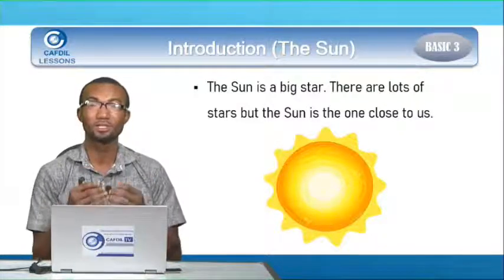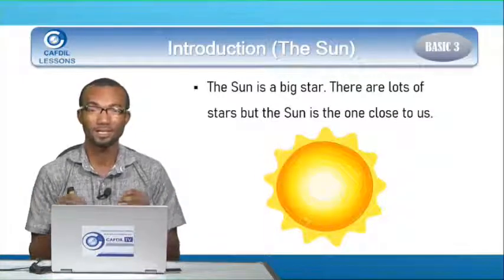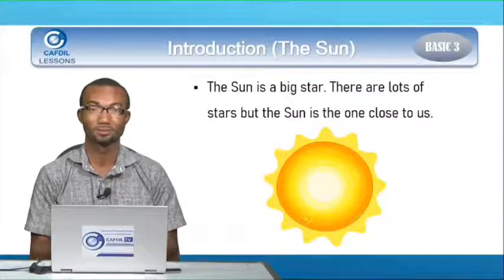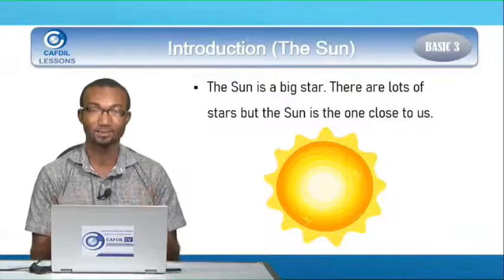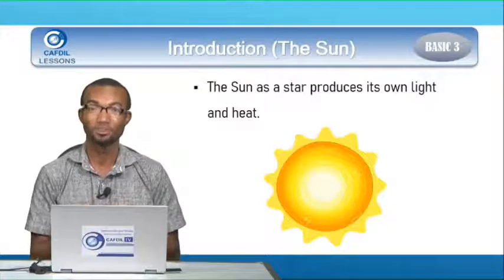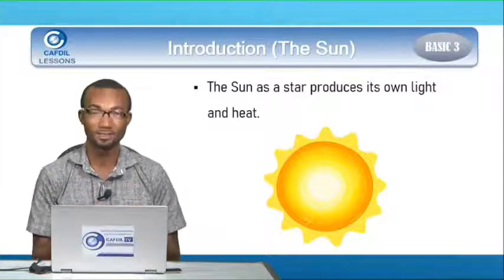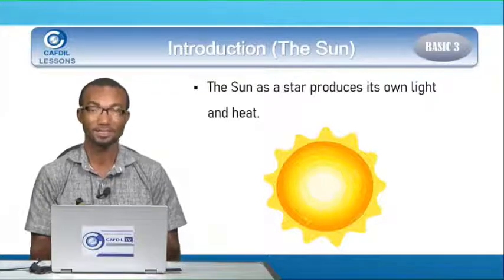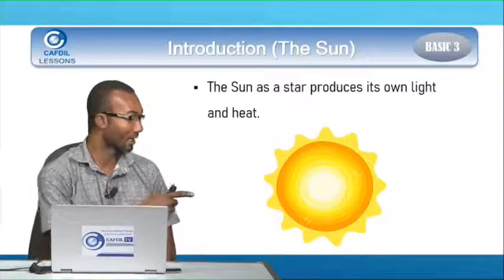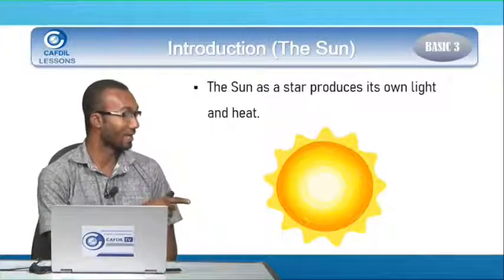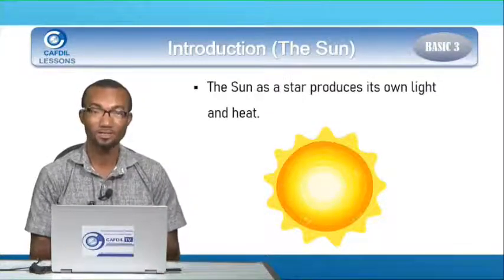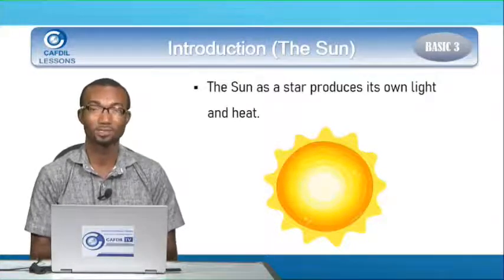During the night, you see lots of stars in the night, and the sun is part of the stars. So know that the sun is a star. Okay. 2. The sun as a star produces its own light and heat. So the sun up there is a natural source of light and heat to the earth.